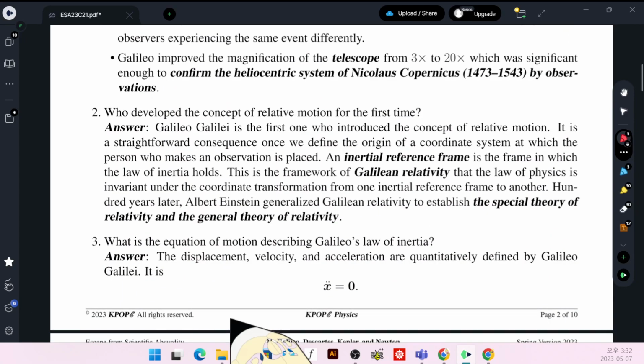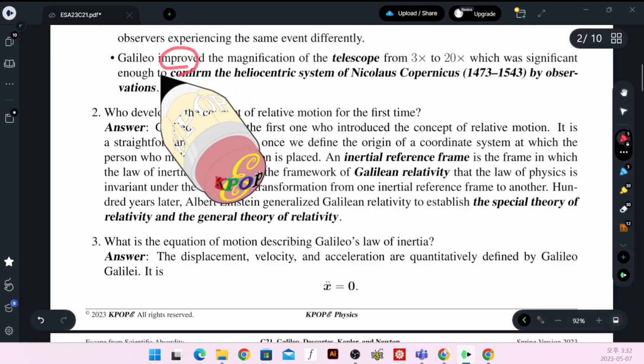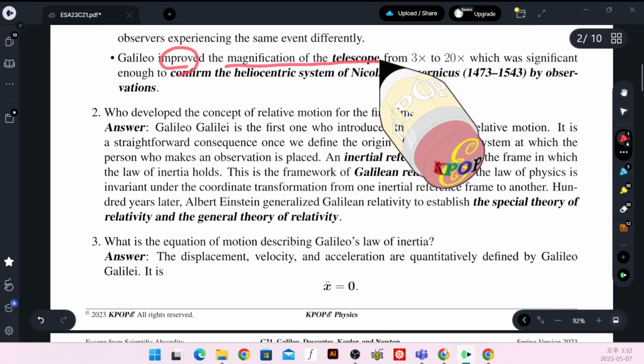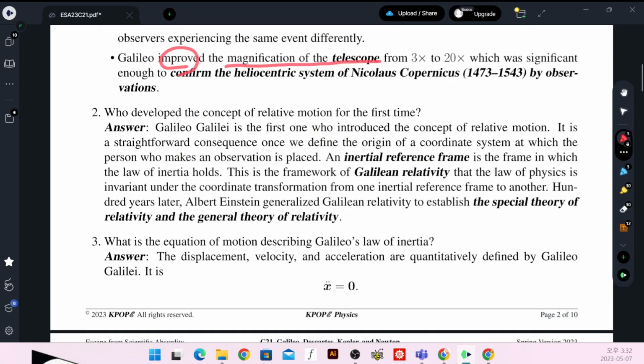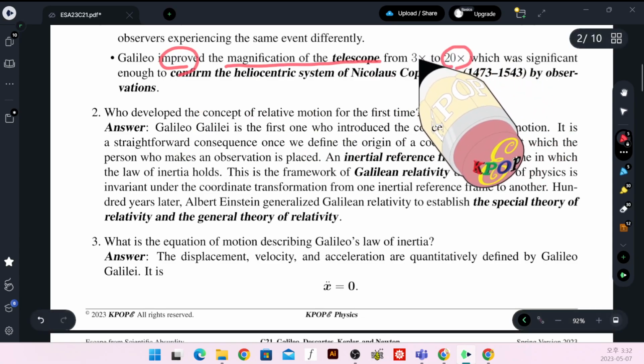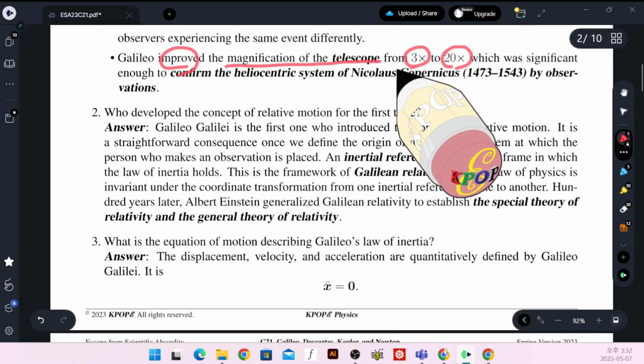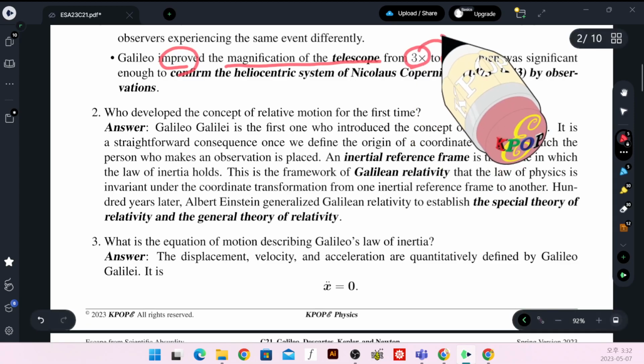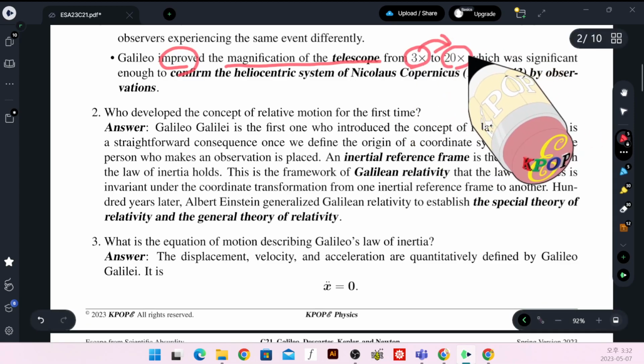Galileo also, not invented but improved, the magnification of the telescope. It used to be a factor of 3, but it became about 7 times.